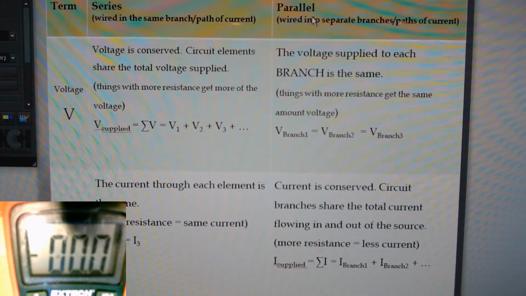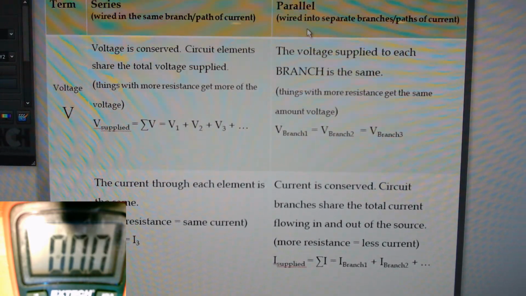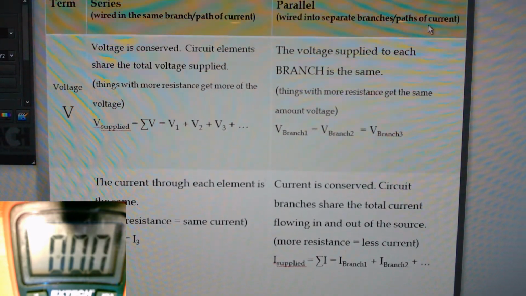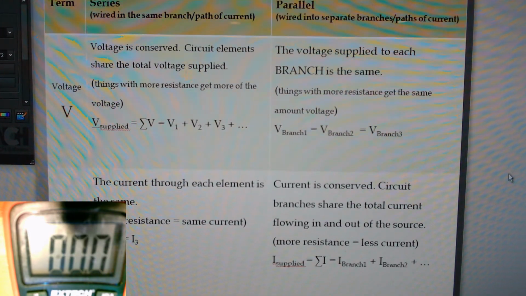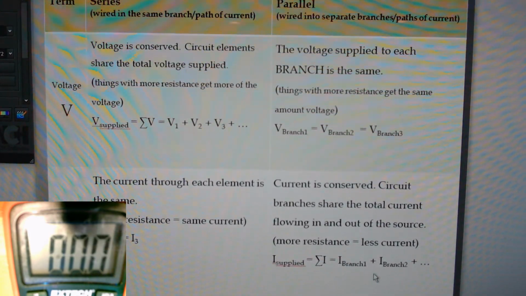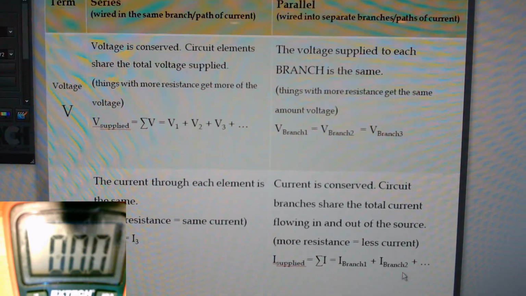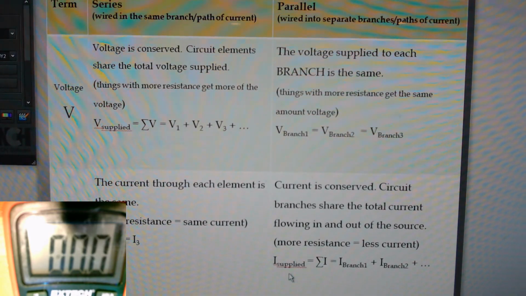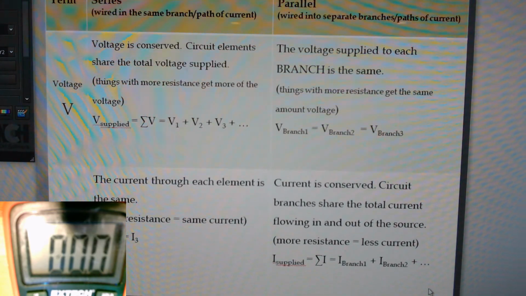So parallel is kind of like independent. It's divided into separate branches or separate paths of current. And they'll just all get equal amounts of voltage. But their currents will add up. The currents through parallel branches will add up to the total amount of current being supplied to that branch.